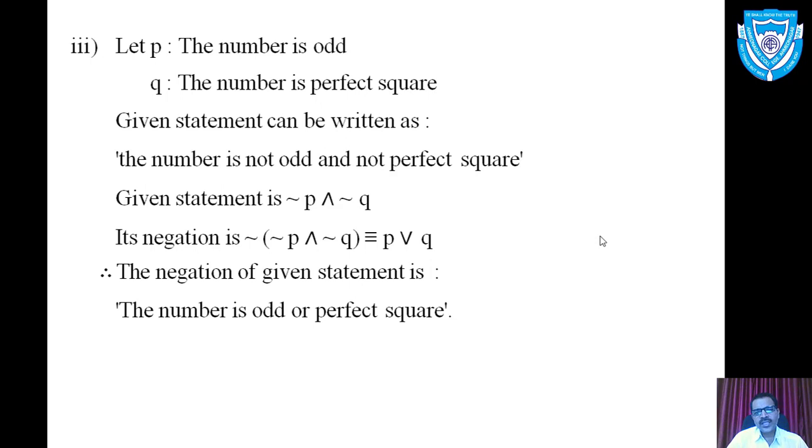Now this negation we have to reduce into theoretical form again. P stands for the number is odd, Q stands for the number is perfect square. So P or Q can be represented in the theoretical form as the number is odd or perfect square.